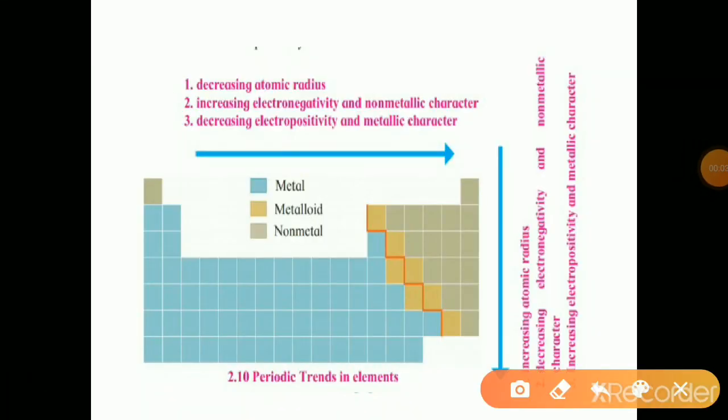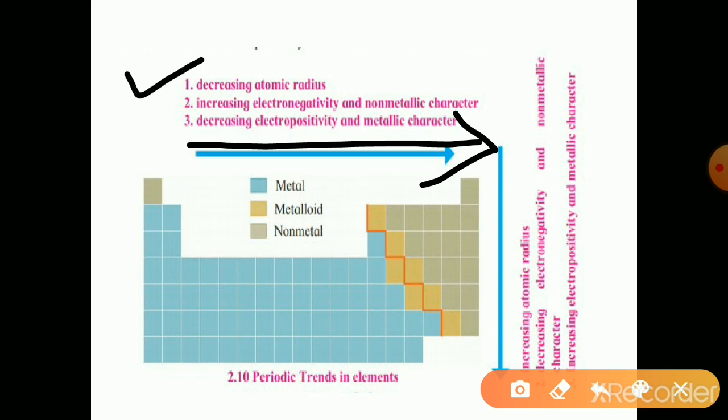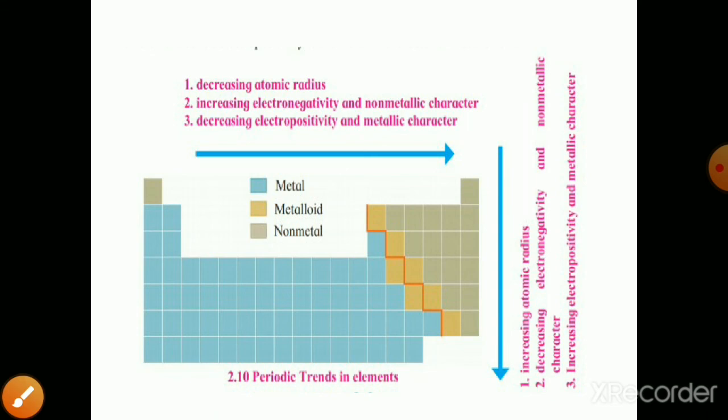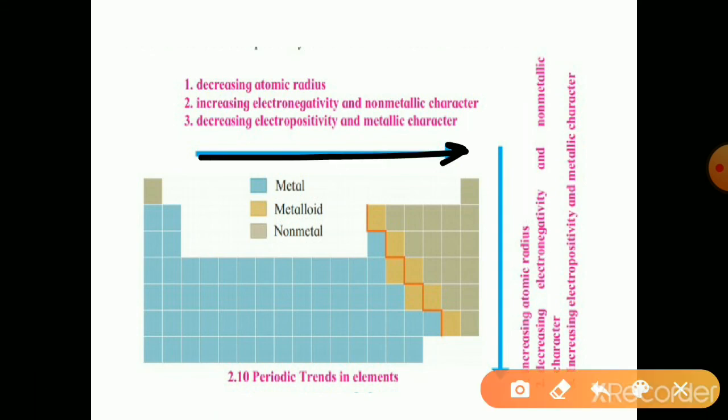Reverse of this. See in this figure, towards the right-hand side in a period, atomic radius decreases. So electronegativity increases. As the electronegativity increases, electropositivity decreases. And electropositivity is the metallic character. So metallic character also decreases. So towards the right, non-metallic character increases and metallic character decreases.